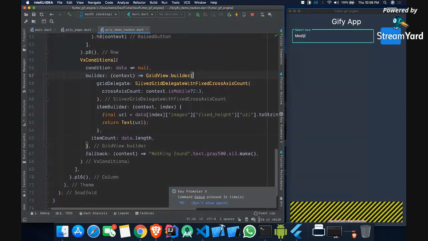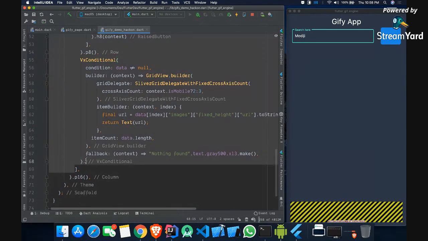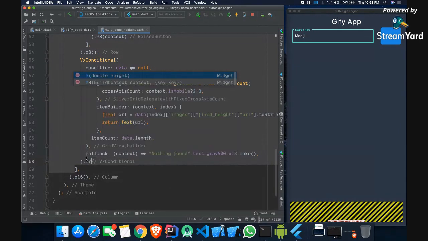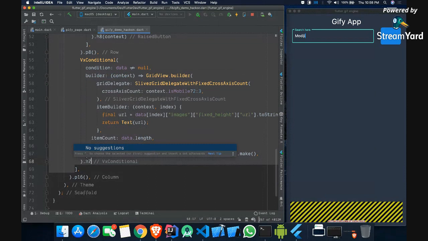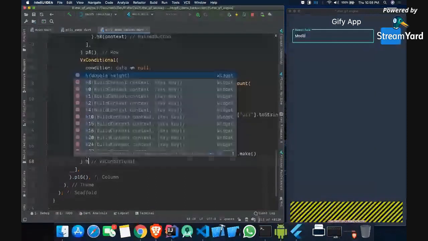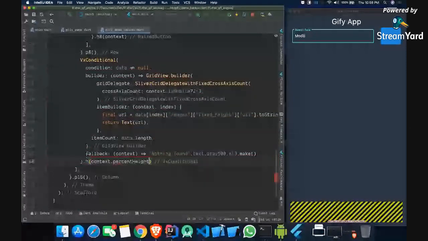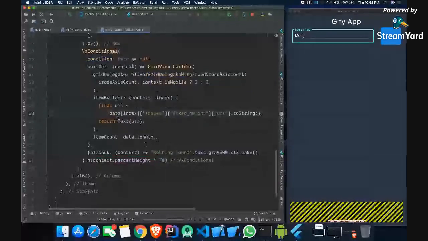So for VX conditional, I can give it a height of, let's say, 60% or 70% of height. I can say height, and I can say context dot percent height, so it will give me percent height, and I can multiply it with 70, so that I want 70% of height, so that it does not throw me this error.